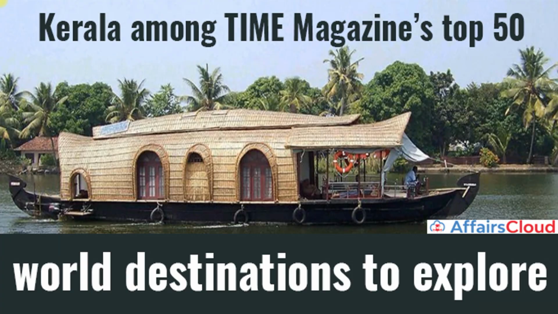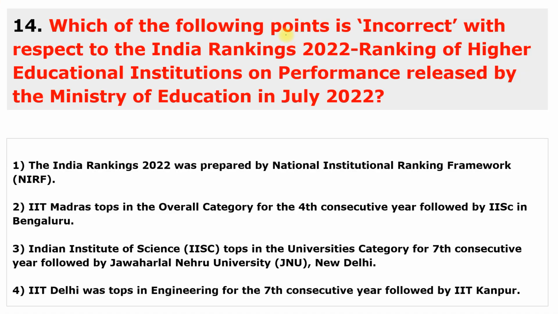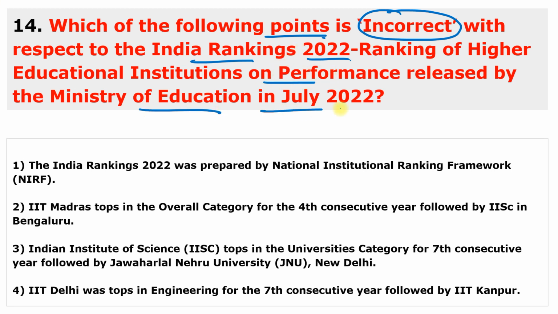Moving to the next question. Which of the following points is incorrect? Again, we are talking about incorrect points with respect to India's ranking of 2022, the ranking of higher educational institutions on performance released by the Ministry of Education in July 2022.